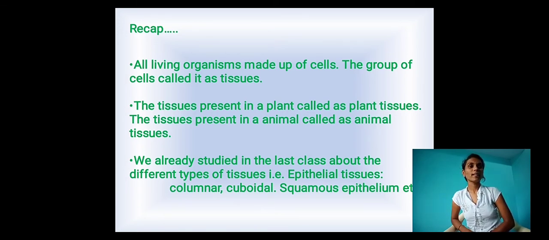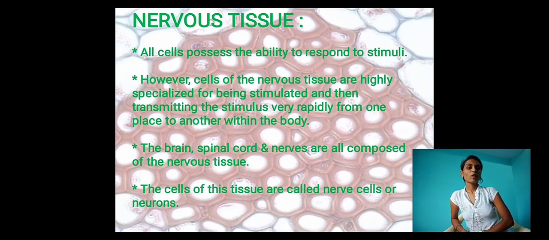We already studied the different types of tissues in the last class. For example, we studied the epithelial tissues. How many types of epithelial tissues are there? Columnar epithelial tissue, cuboidal epithelial tissue and squamous epithelial tissue. Now let's move on to the exact part of this lesson, that is nervous tissues.